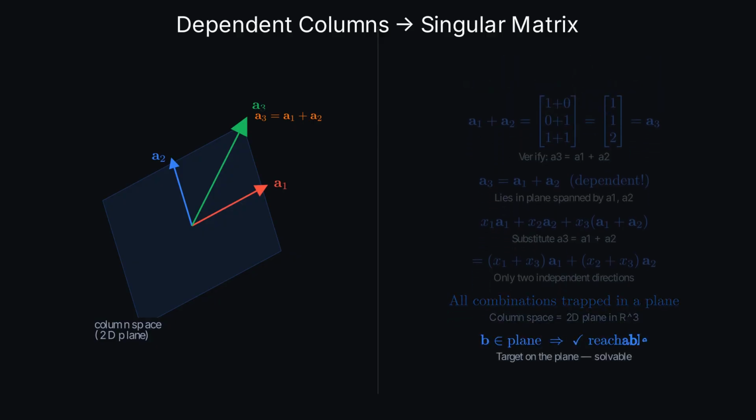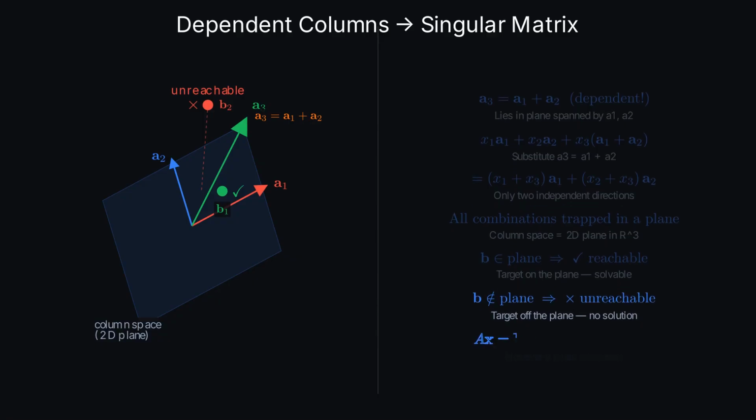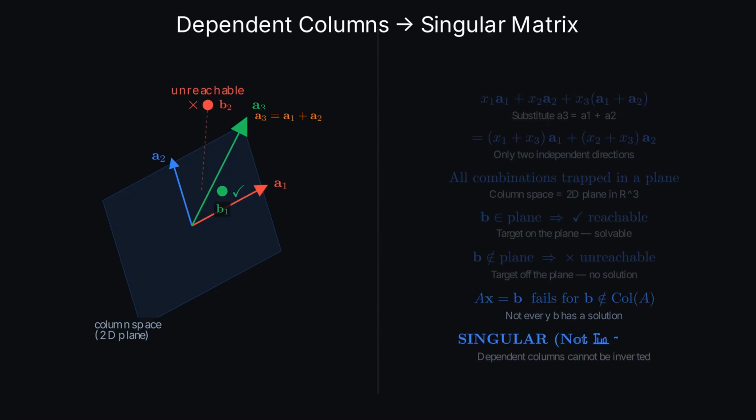If our target B is on the plane, great, we can reach it. But a target B off the plane, unreachable, no solution exists. This matrix is singular. It is not invertible. Dependent columns collapse the reachable region from all of three-dimensional space down to a flat plane. That flat plane is the column space.